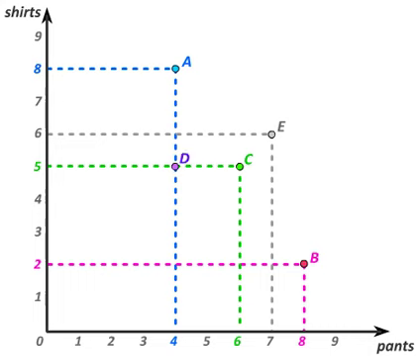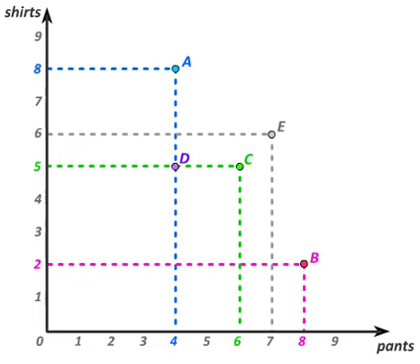Bundle D contains 5 shirts and 4 pants. Therefore it contains the same number of shirts as bundle C, but fewer pants. In cases where we have 2 bundles where one contains more of one good and the same of the other good, we'll say that we can still apply the more is better assumption, only now our interpretation will be that we can conclude that C is at least as good as D. In most cases, C will be better than D, but we'll have some types of tastes that satisfy our monotonicity assumption, where C is just as good as D.